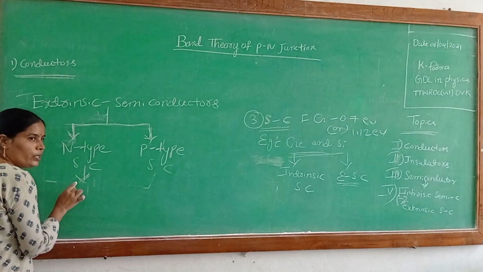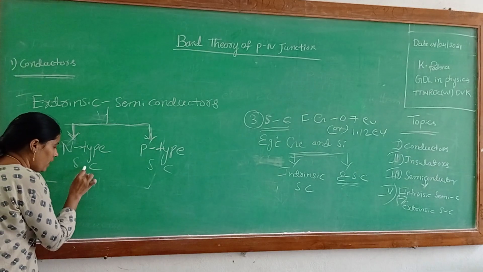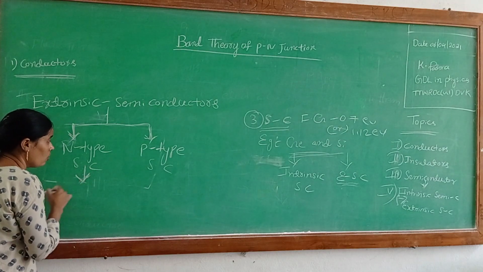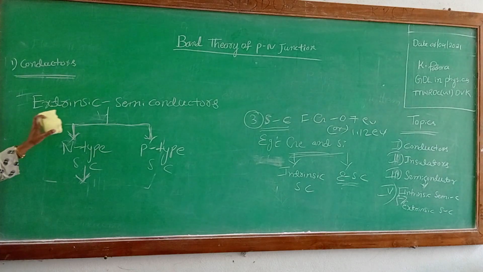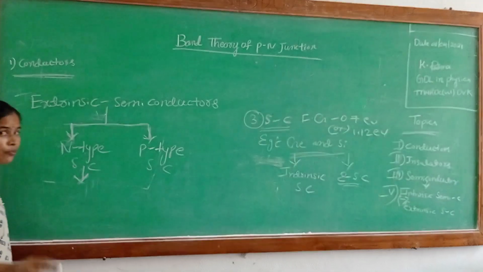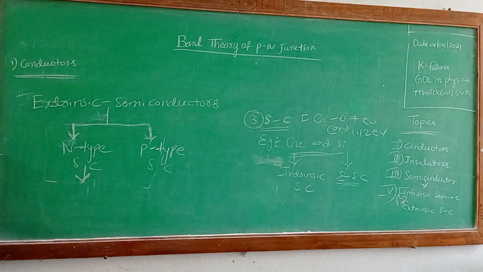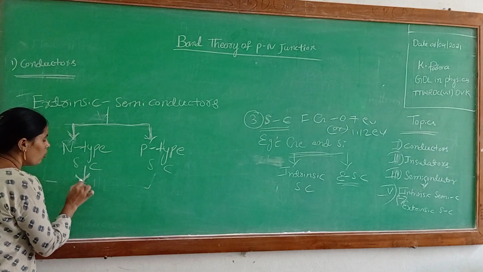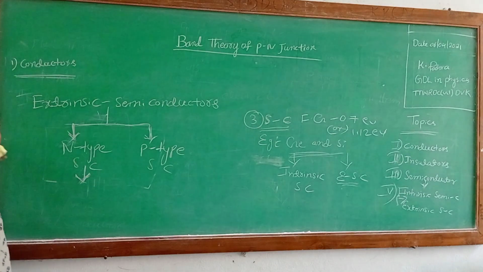An intrinsic semiconductor with pentavalent impurity added is known as an extrinsic semiconductor. Once again, pentavalent is nothing but a fifth group element. Pentavalent impurity added to an intrinsic semiconductor is known as an N-type semiconductor.